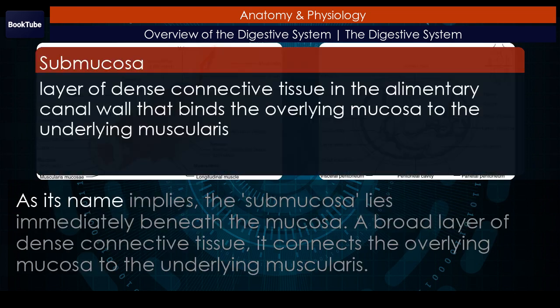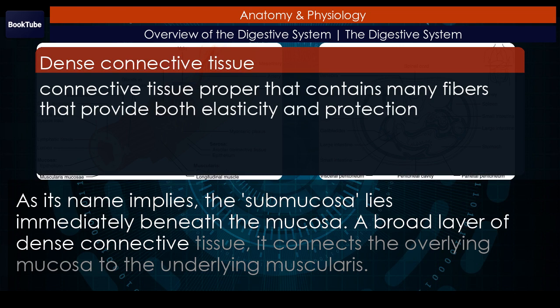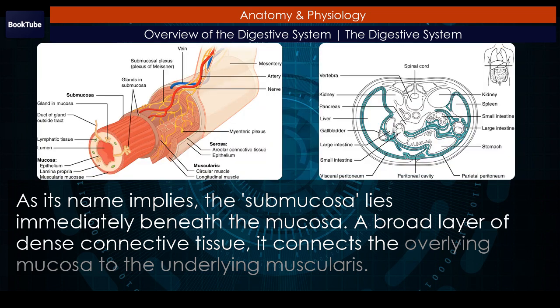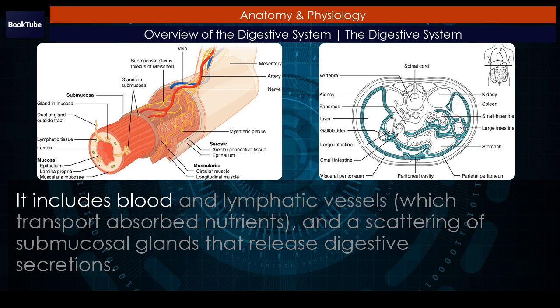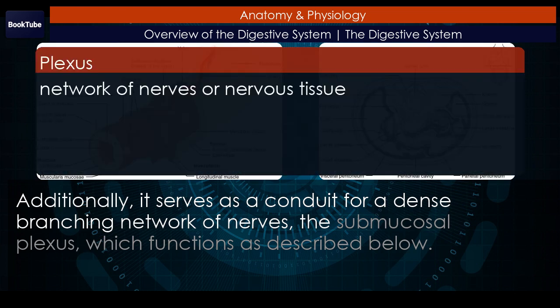As its name implies, the submucosa lies immediately beneath the mucosa, a broad layer of dense connective tissue. It connects the overlying mucosa to the underlying muscularis. It includes blood and lymphatic vessels, which transport absorbed nutrients, and a scattering of submucosal glands that release digestive secretions. Additionally, it serves as a conduit for a dense branching network of nerves, the submucosal plexus, which functions as described below.